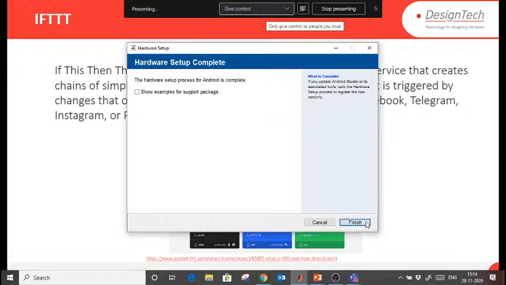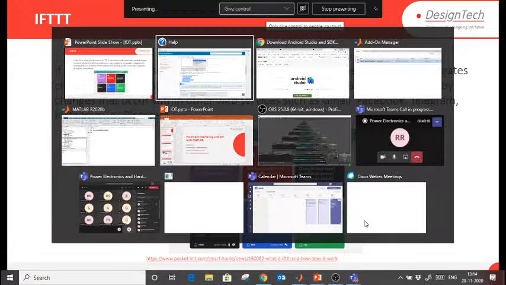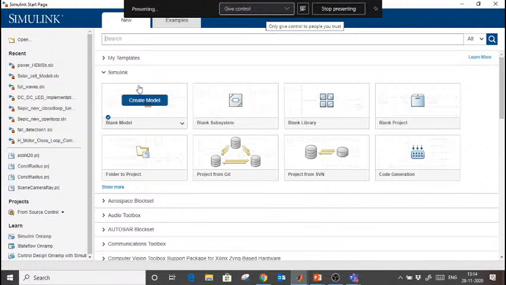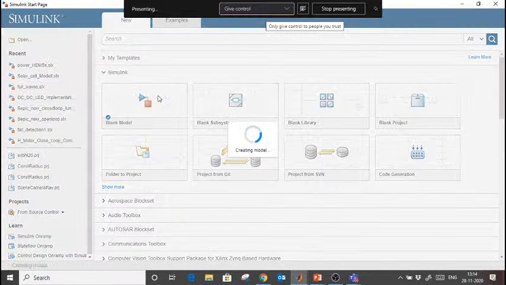And just finish this. Now we are going to create models. So first model I will show you how to interface hardware and log sensor data. Same way you are going to do for Arduino also or Raspberry Pi also. Okay, so I am going to open a Simulink blank model.